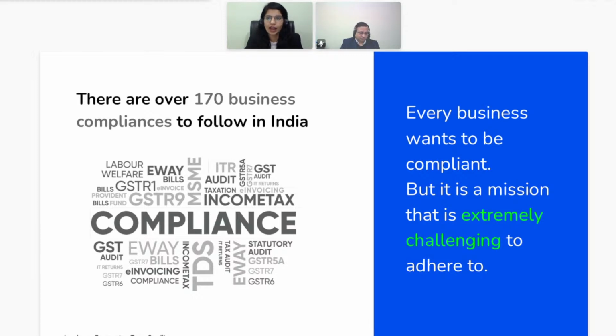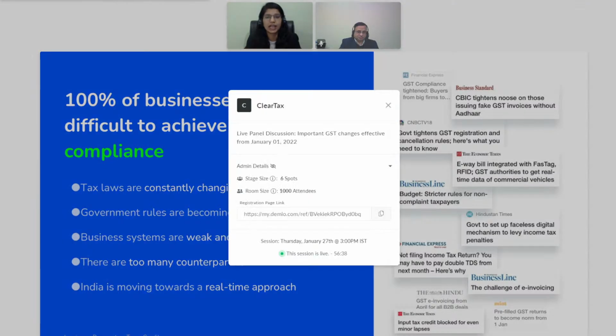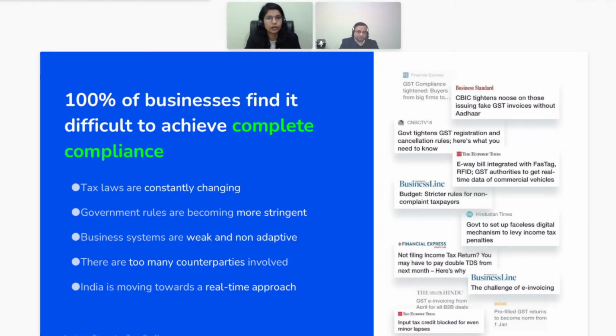So I think we have covered all of the queries, and here I would like to explain that ClearTax has come up with a lot of things which will enable businesses. We already have our GST platform, and along with that, we have also come up with the Max ITC tool. This helps you in solving the current problem: you reconcile, and you do the vendor payment. It will help you decide when to make the payment to the vendor and when to block the payment.